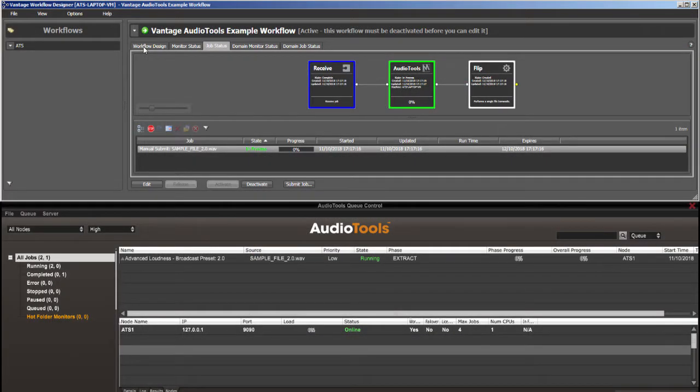The new Vantage AudioTools connector is now shipping with Vantage 7.1, however, customers are advised to contact AudioTools server support to obtain the latest release.